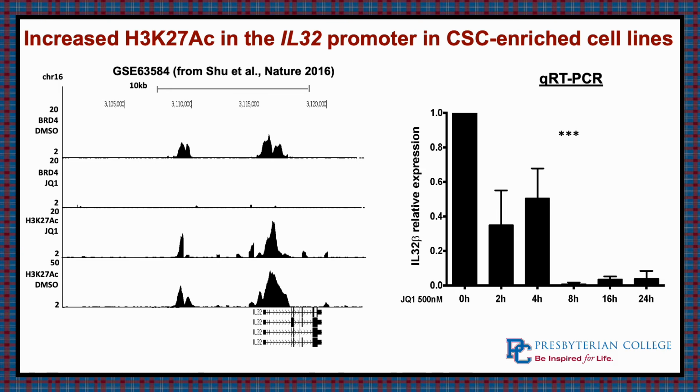So when we treated our SUM159 cancer stem cell rich cells with JQ1, which is a known bromodomain inhibitor, we see after 8 hours and continuously after a very large significant decrease in IL-32 expression. However, we were unsure if that affected the tumor in any sense.